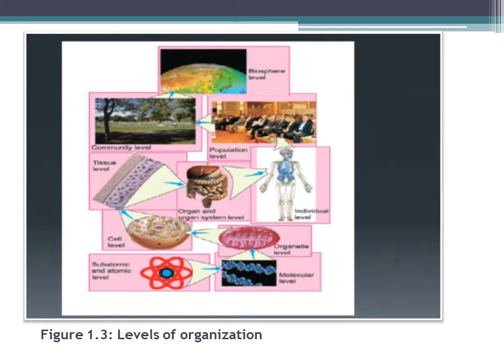Then the next one, a population. This is the population level. A population is defined as a group of organisms of the same species located at the same place at the same time. The next one is the community level. A community is the assemblage of different populations interacting with one another within the same environment. And the last one, the largest one, is the part of earth inhabited by organisms and communities, and it is known as the biosphere.